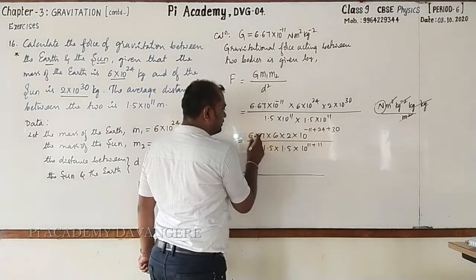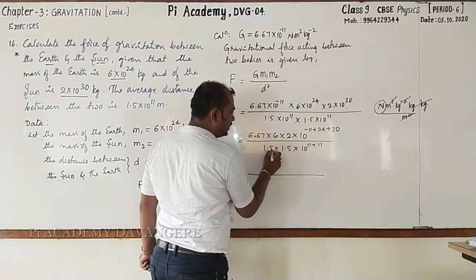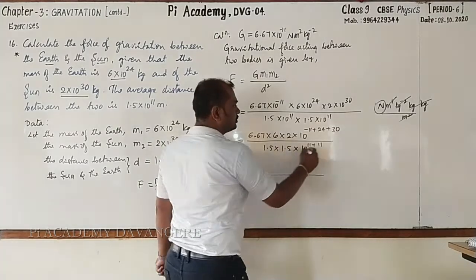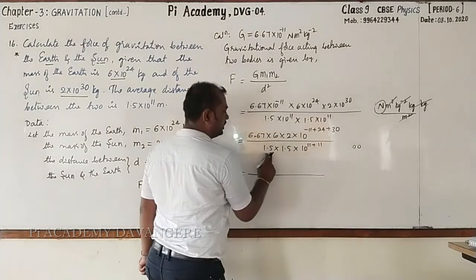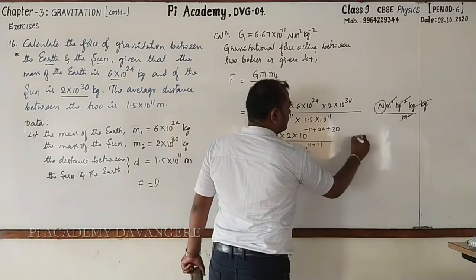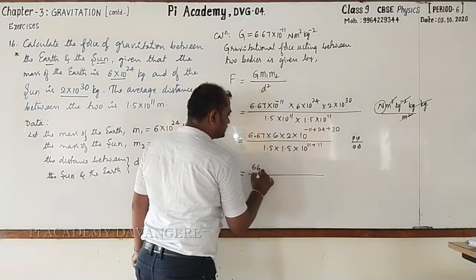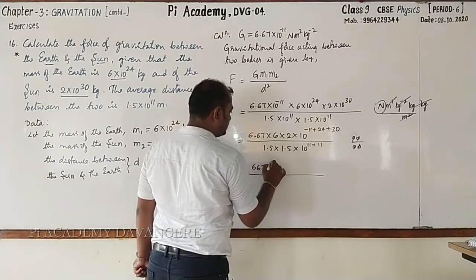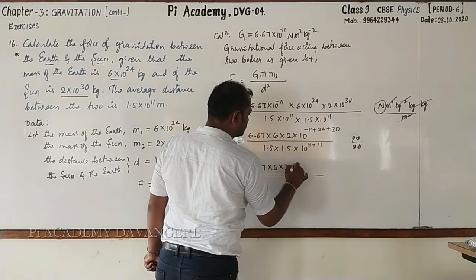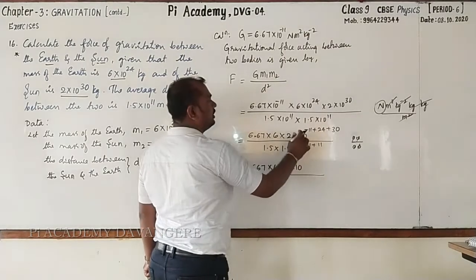Here, after the decimal, 2 digits. Here, 1 digit, 1 digit. So, in the denominator 2 zeros, and here 2 digits are there, 2 zeros. They get cancelled. Hence, we can write it as 6.67 as 667, then 6 as it is, 2 as it is, into 10 raised to the power.